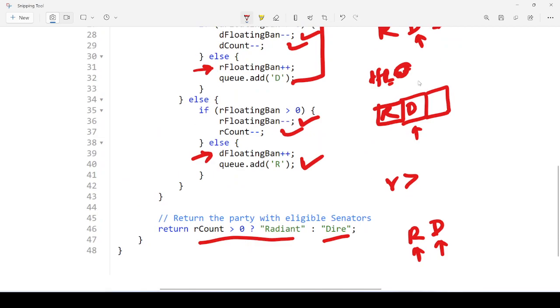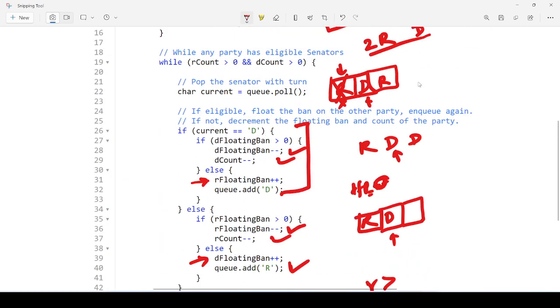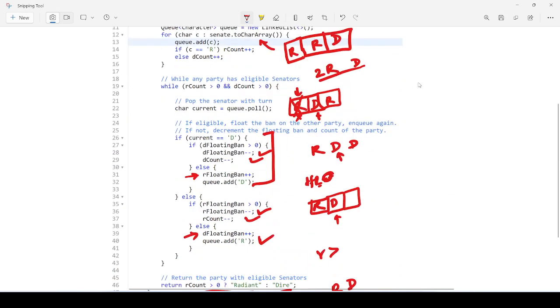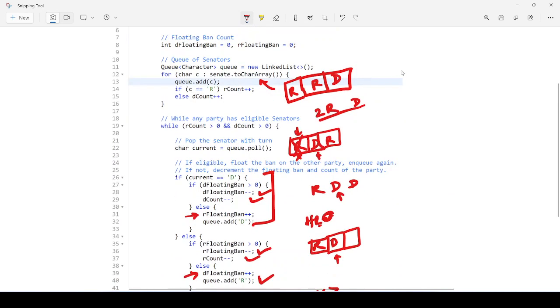Now think about what the time complexity is. To understand the time complexity, if there is n number of senators, what will happen then?